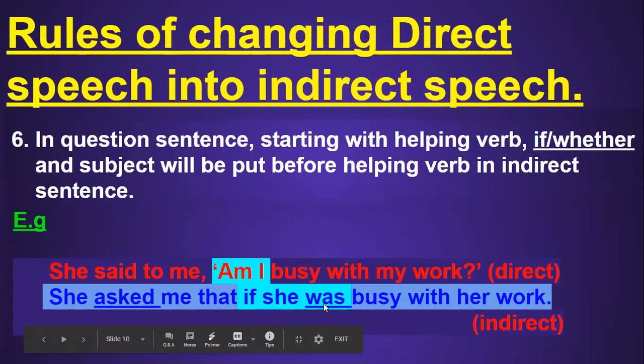Am is changed into was, and it is after if and the subject. Okay, so you can relate this example with the rule and you will understand very well. See also that verbs are changed according to the tense of the verb in the reporter part. Said is in past tense, so we have put all the verbs in the indirect sentence into past tense. Okay, now move on to the next rule.